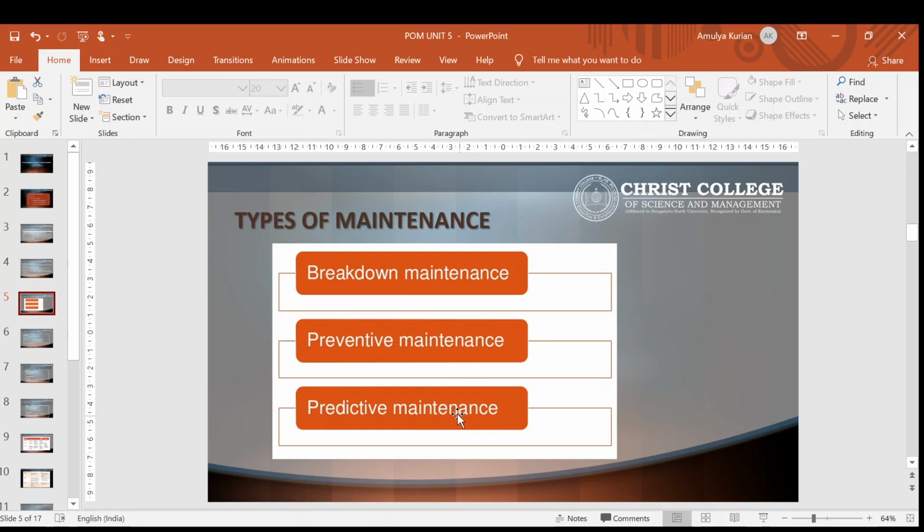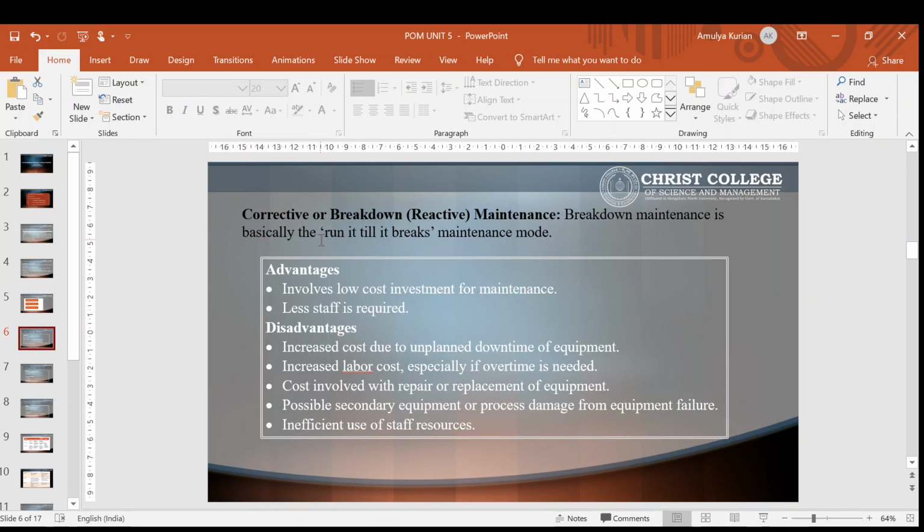So these are the three types: breakdown maintenance, or corrective maintenance, or reactive maintenance. Then there is preventive maintenance, and the last one is predictive maintenance. Let's see each one of them in detail. First one, corrective or breakdown maintenance, is basically run it till it breaks maintenance mode. That is, till it is working, we are not going to take any actions. No actions or efforts are taken to maintain the equipment as the designer originally intended to ensure design life is reached. So that is corrective maintenance.